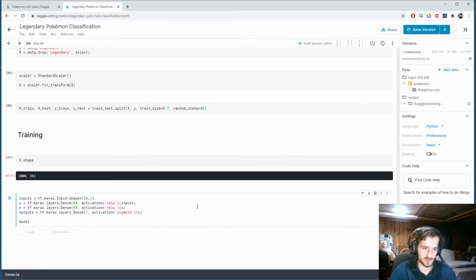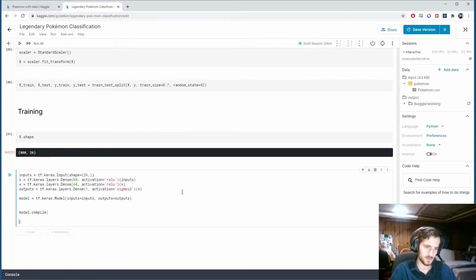Then we'll construct our model, which will just be tf.keras.Model, taking in the inputs that we created and the outputs that we created. And then we can compile our model. Let's give it an Adam optimizer, and we'll use binary cross entropy as the loss function.